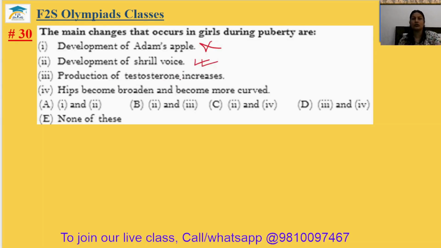Production of testosterone increases? No. Production of estrogen increases. Testosterone is the male hormone. Hips become broadened and become more curved? Yes, it is also correct. So 2 and 3 are present in the option C. So 30 answer will be option C.